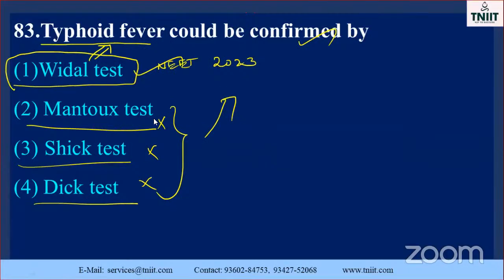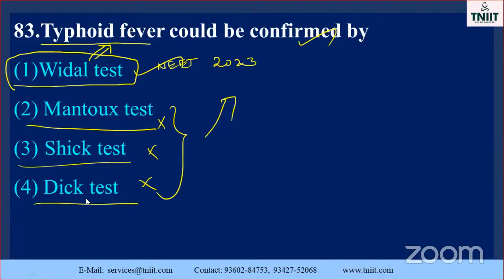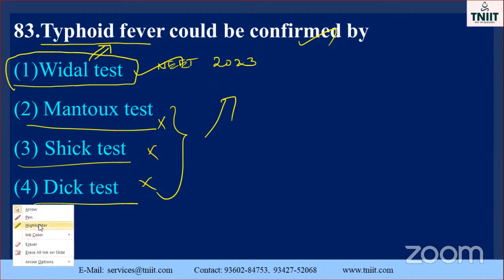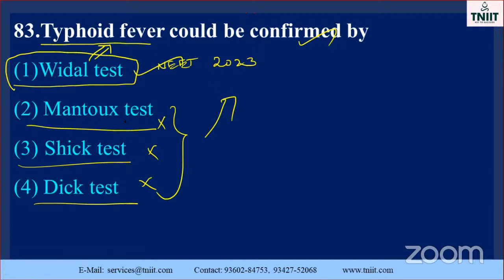The Montoux test, you have to identify what that is. The Schick test and Dick's test, these are the tests. You have to find out where they come in. Just go through the book and you will get the idea. Otherwise, I will explain it the next day. The Widal test, already we discussed. The Montoux test also we already discussed. Otherwise, it will come back, I think.